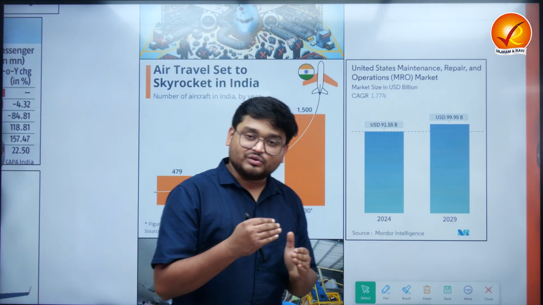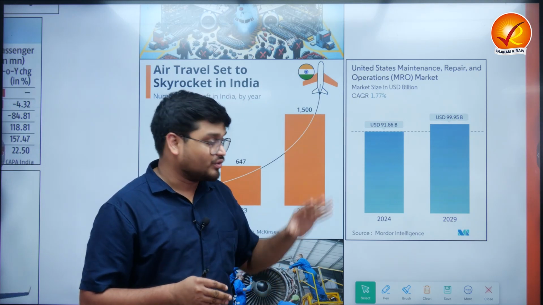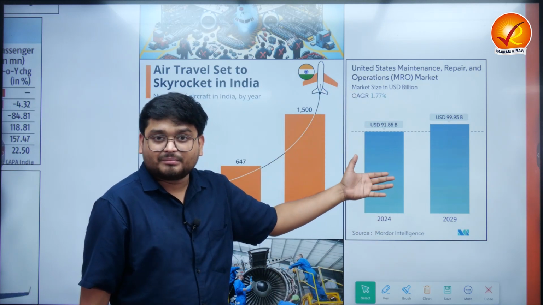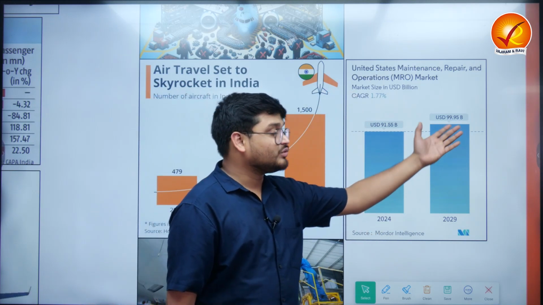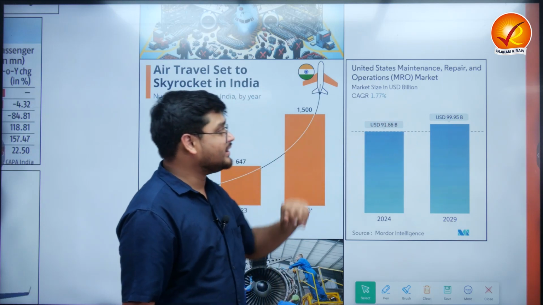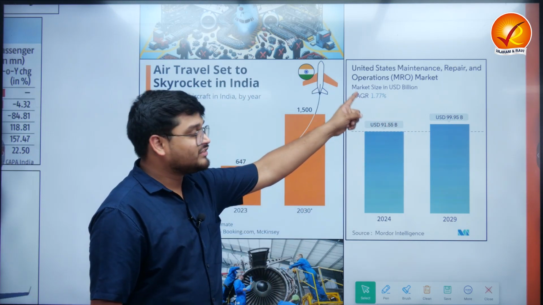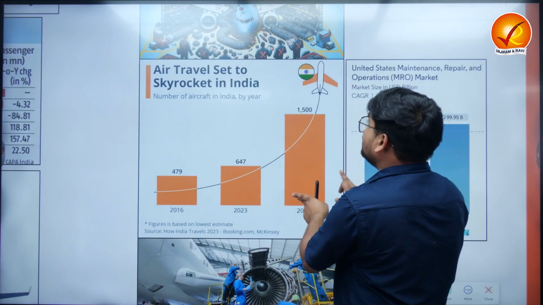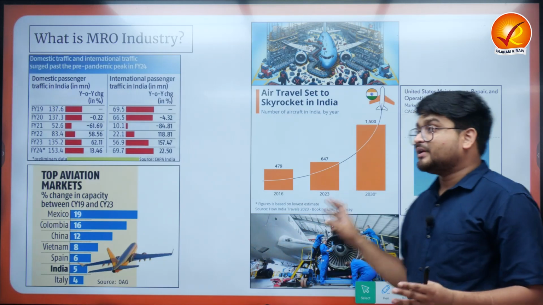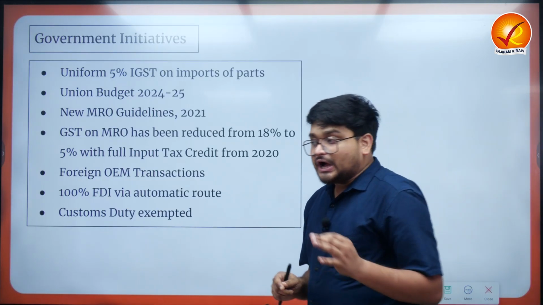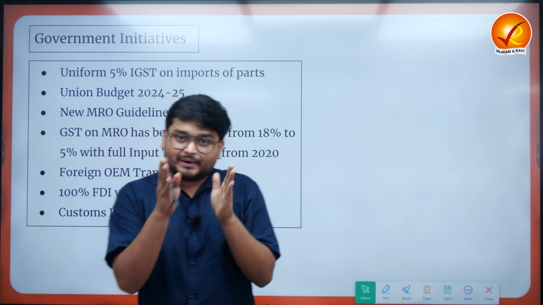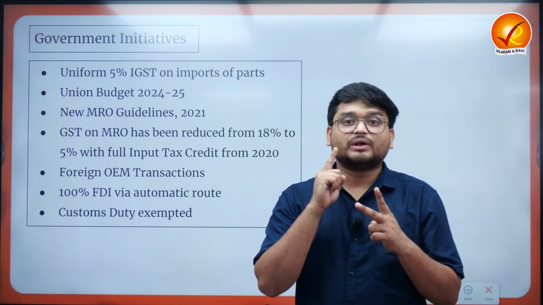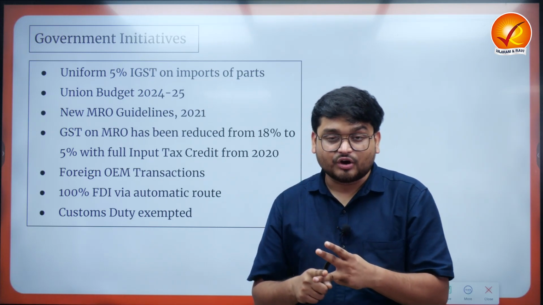If we can capitalize on this particular sector, we can have almost the same industry potential. It is also projected to increase to around $100 billion in the US by 2029, growing at a CAGR, compounded annual growth rate, of around 1.7%. So it is a very good opportunity for India to develop this sector. If we can improve a sector such as MRO, it can create more employment and better skilling opportunities for the people.